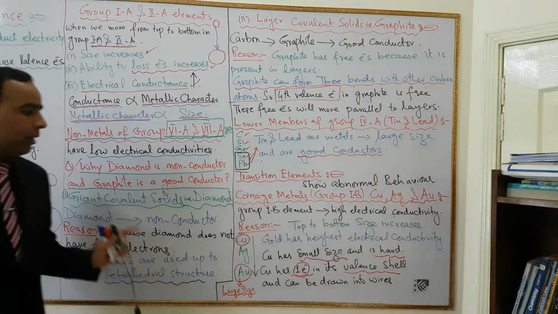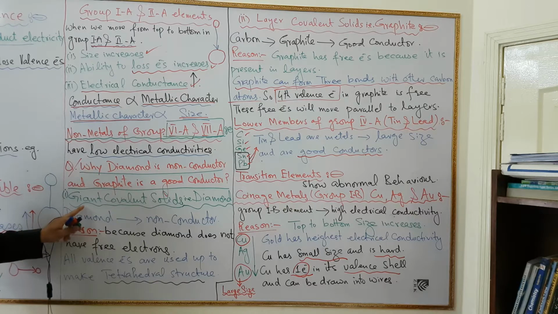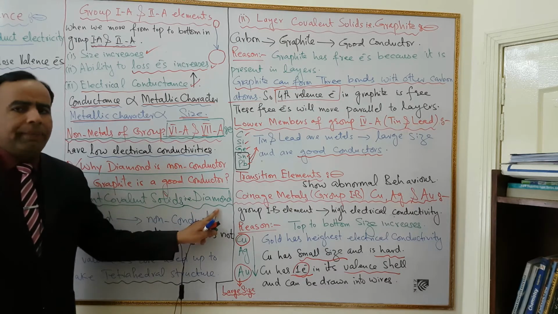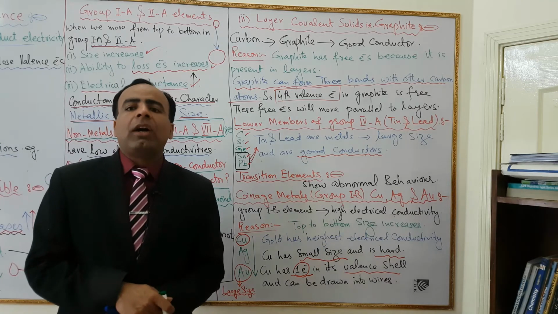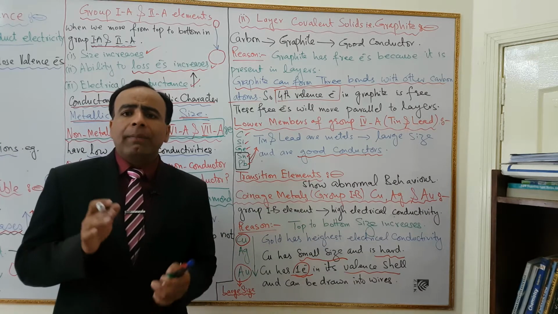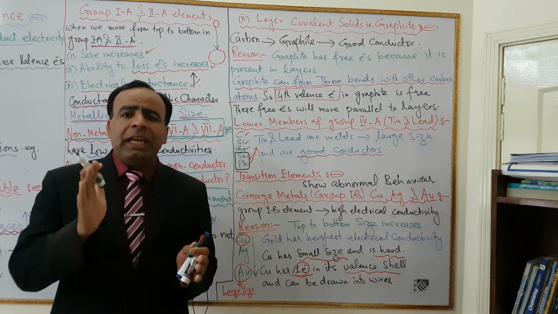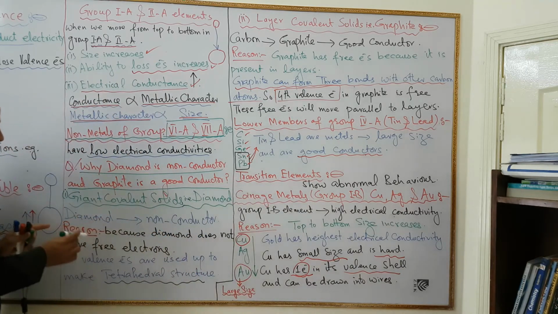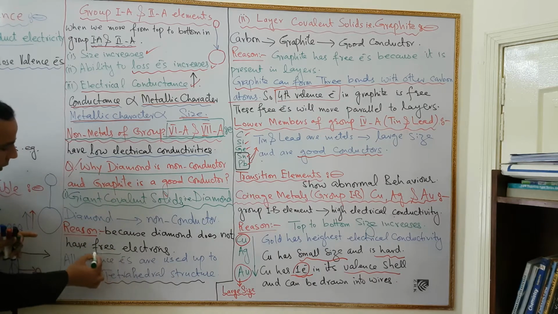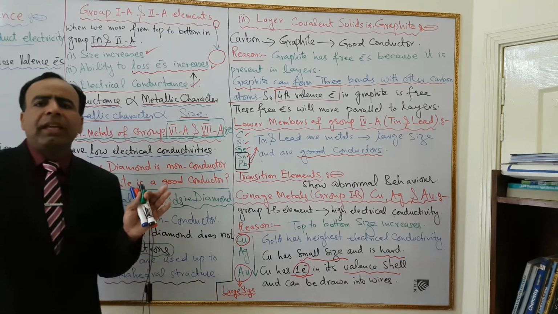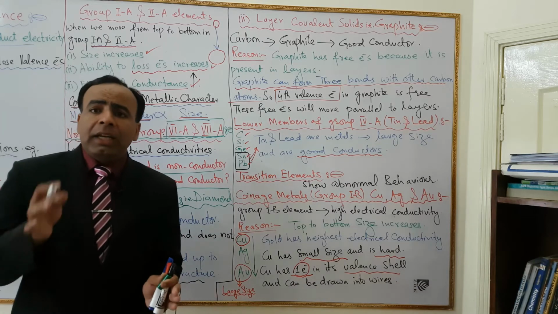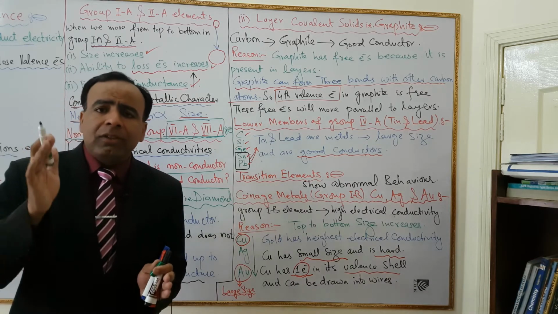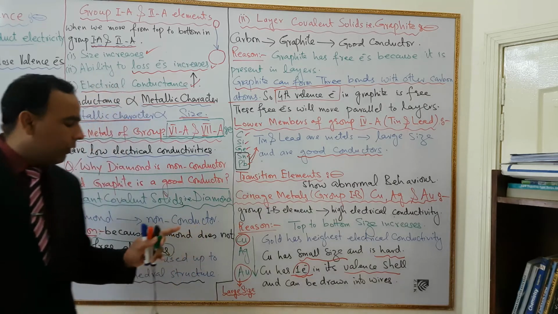Dear students, number one, diamond. First of all, we will discuss the giant covalent solid, that is diamond. Carbon in the form of diamond is a non-conductor because, what is the reason? Because diamond does not have any free electrons. All the valence electrons in diamond are used in making the tetrahedral structure of diamond.